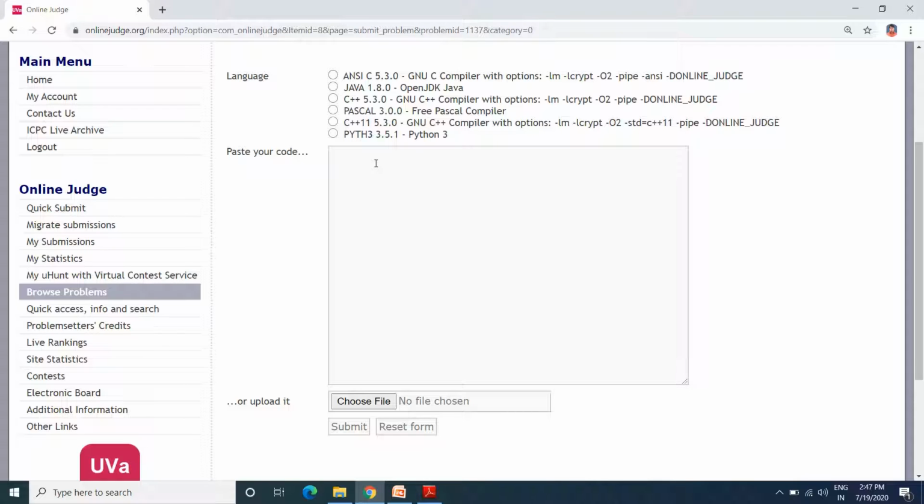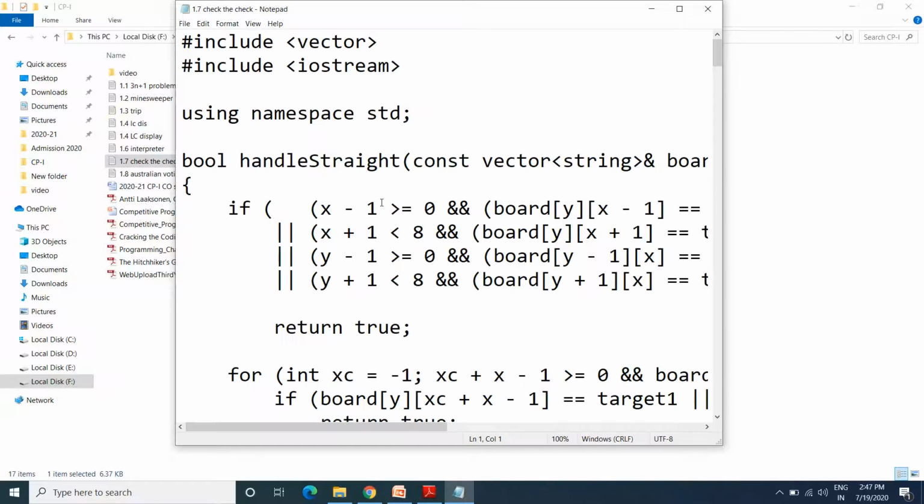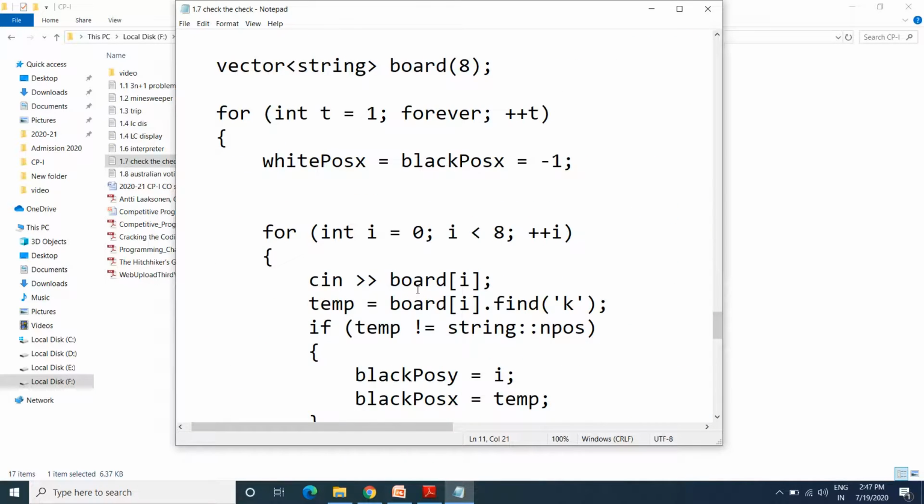Once you are done with your coding, you can paste your solution of the problem statement over here, or you can also upload it by choosing the particular file. As we have checked, this was the solution which has been completed.